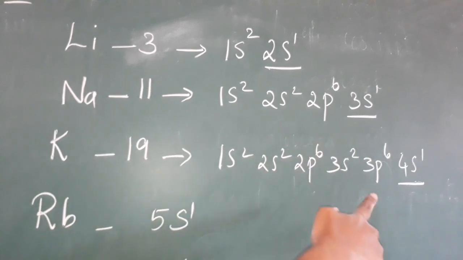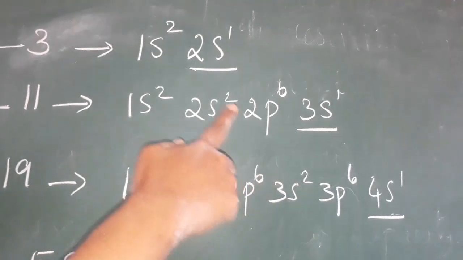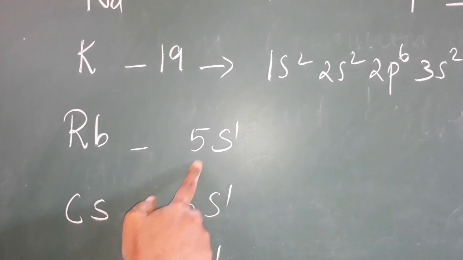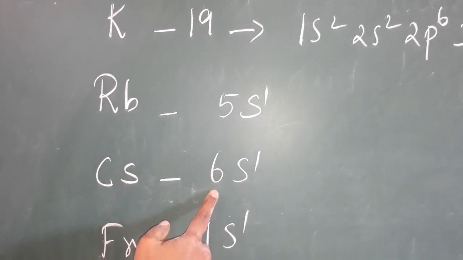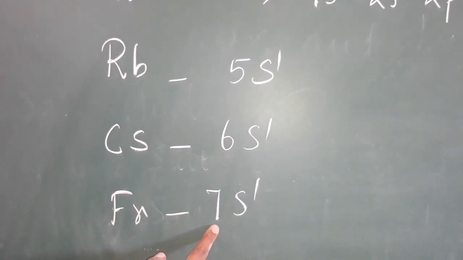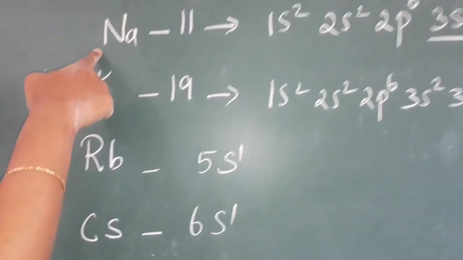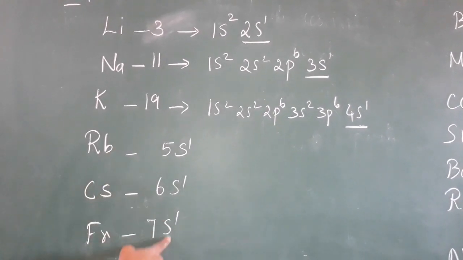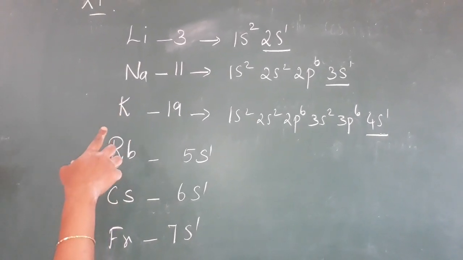So now see that the last electron enters into the s orbital, and the s orbital contains only one electron. In the same way for rubidium, the last electron goes to the 5s orbital and that orbital contains only one electron. In cesium, it goes to the 6s orbital and one electron is present. And francium, the last electron goes to the 7s orbital. It also contains only one electron. So in lithium, sodium, potassium, rubidium, cesium and francium, the last electron enters into the s orbital, so they are present in the s block elements, first group.